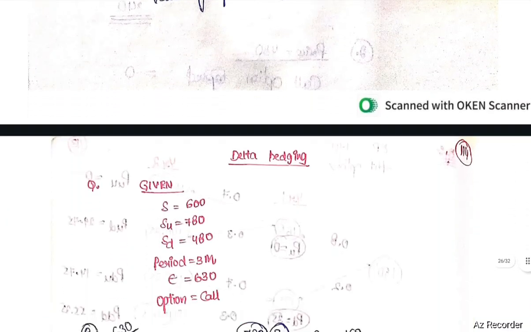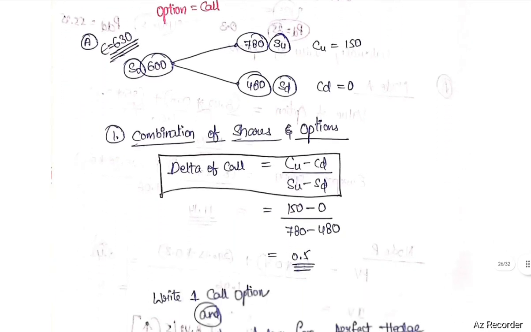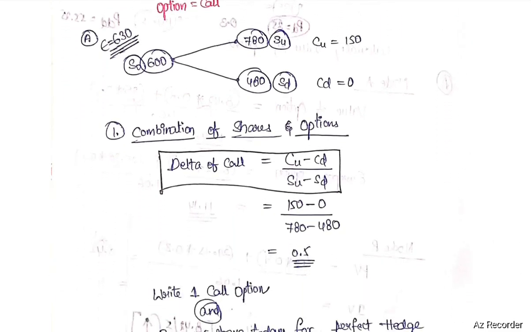Next concept, delta hedging. Delta of call equals Cu minus Cd divided by Su minus Sd.